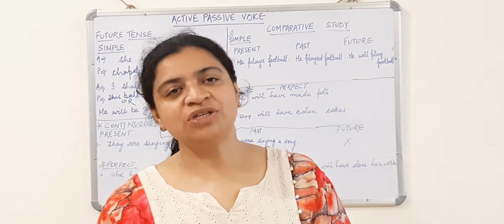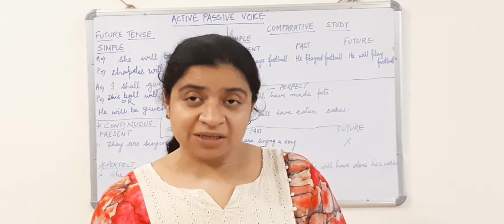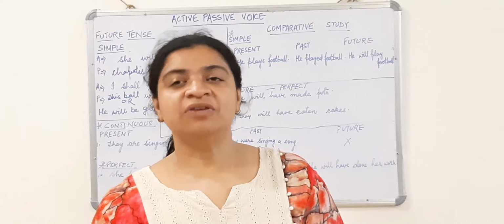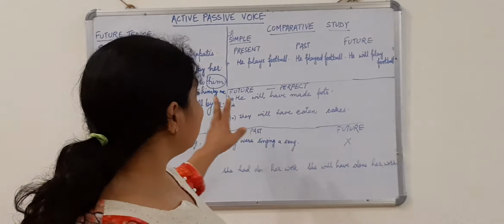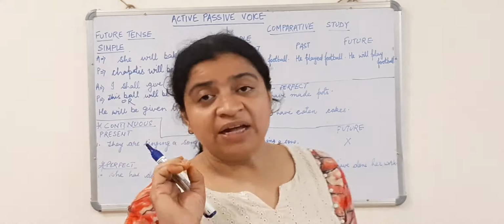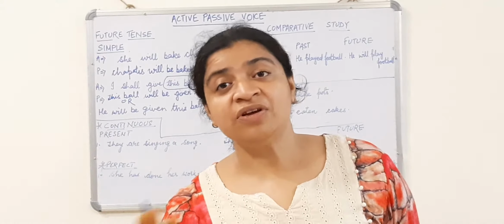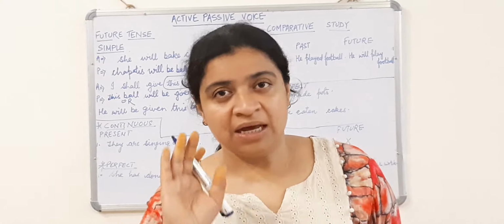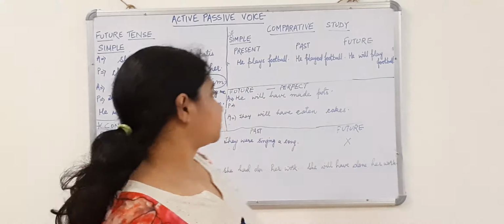With I, we always use have, though it is singular. In case of past perfect, we use had, whether subject is single or plural, it does not matter. Now, in case of future perfect, whether your subject is single or plural, you will use have, you will not use has. Use of has in future perfect is completely wrong.